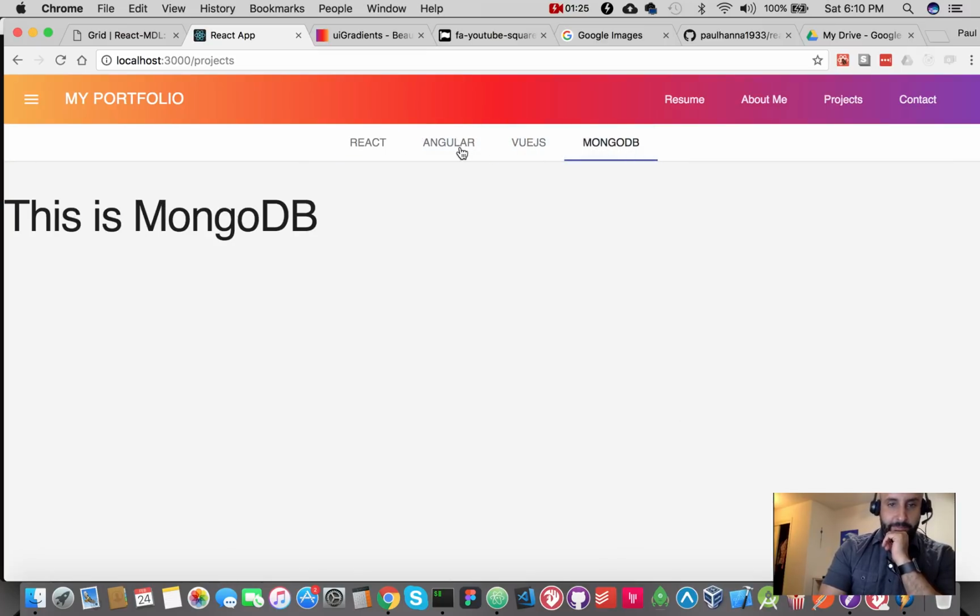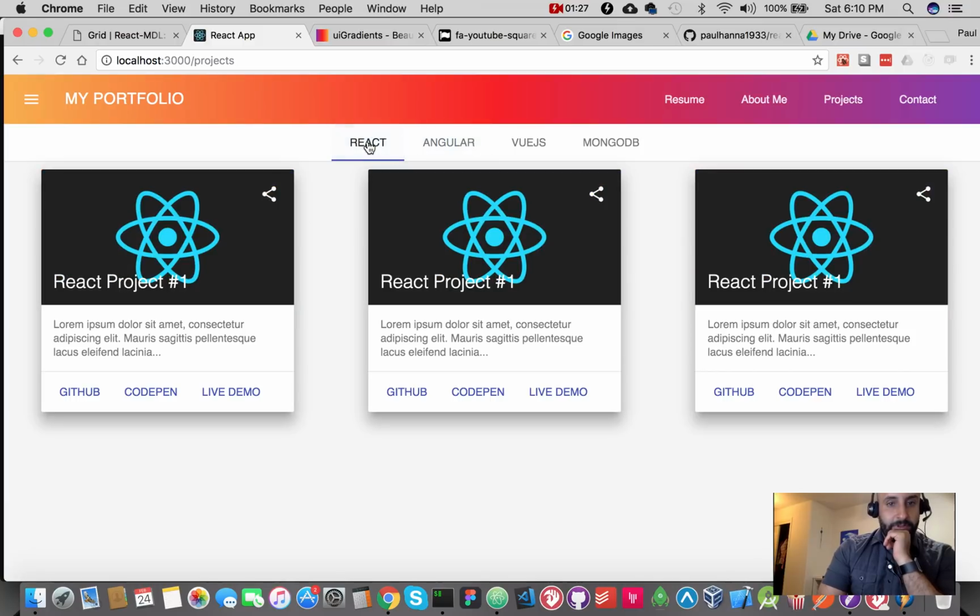I just made some React and Angular projects where you can just create a card out of them, title them, add a quick description, and then hyperlink over to where they could see the code, if it's on your GitHub, or CodePen, or if maybe there's even a live demo that you'd like to link to. So we'll build that out, and that's what we're going to do for this video. So let's go ahead and get started.